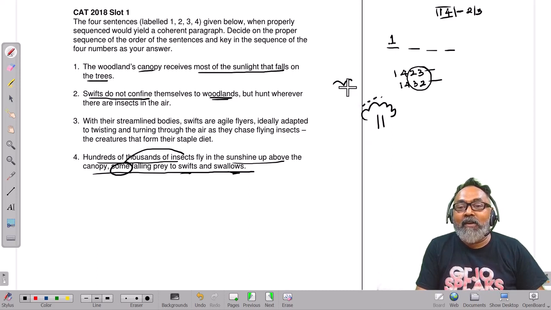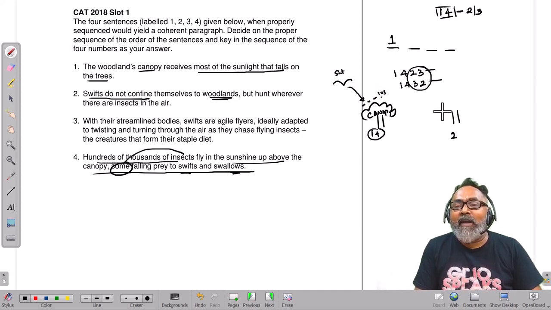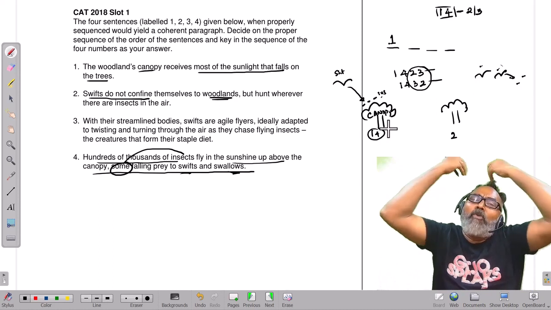There are swifts, which are trying to get them. I don't know what a canopy looks like, I'm just drawing. Okay, think this is a woodland canopy. There are insects flying, and our swifts are there to come and catch them. Now that is what 1 and 4 are saying. And 2 is saying, okay, not just canopy. Our swifts will go anywhere they can find insects. The discussion has moved out of the canopy.